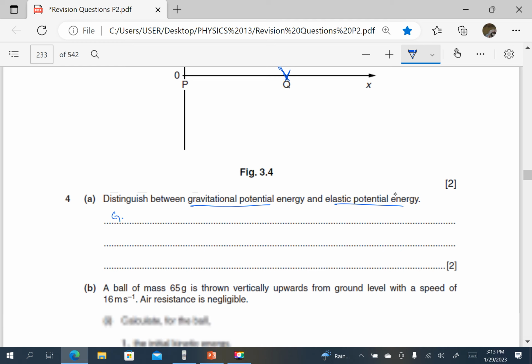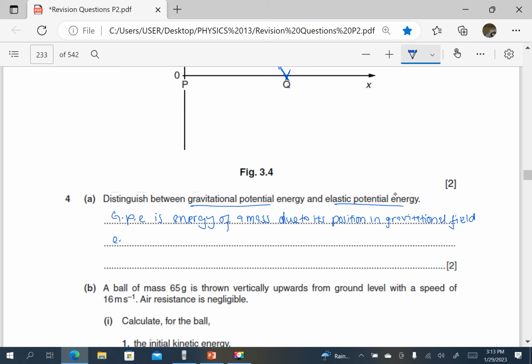For gravitational potential energy, this is the energy of a mass due to its position in a gravitational field.